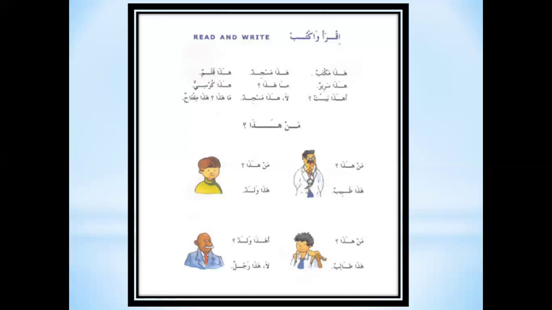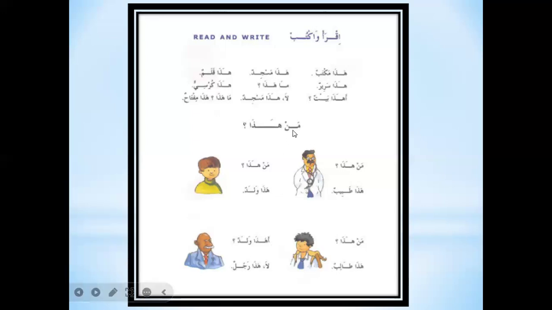So only humans are aqil, and every other living or non-living thing present in the world is ghair aqil. Ghair aqil means which does not have a brain. So plants, animals, non-living things, each and everything is ghair aqil in Arabic, and only human beings are aqil.